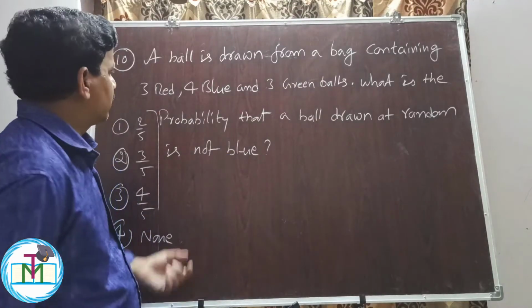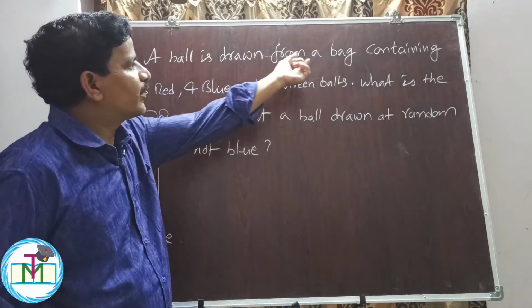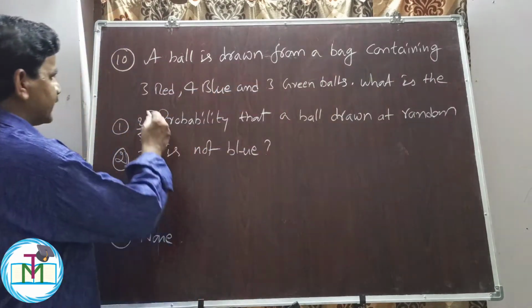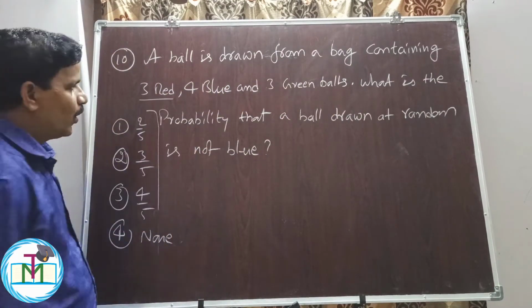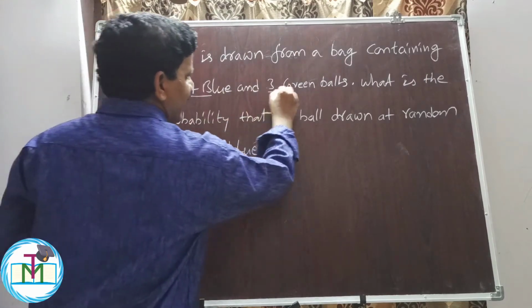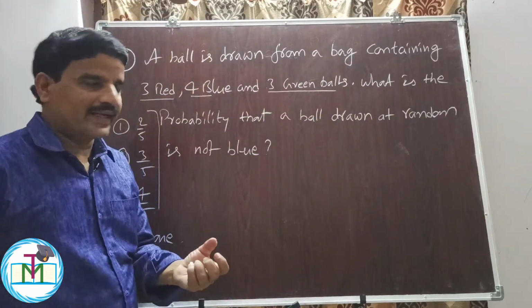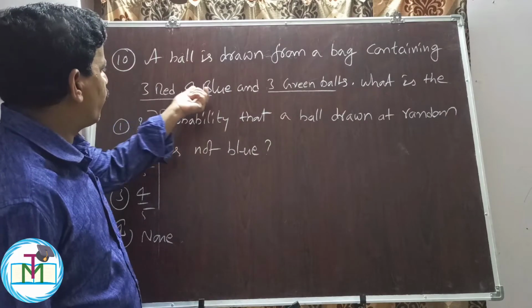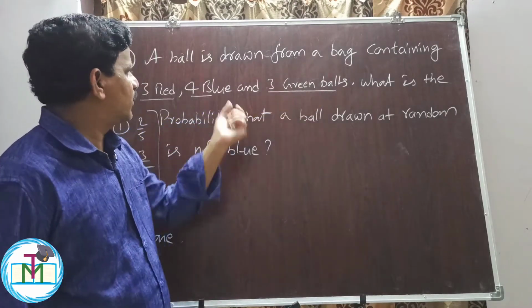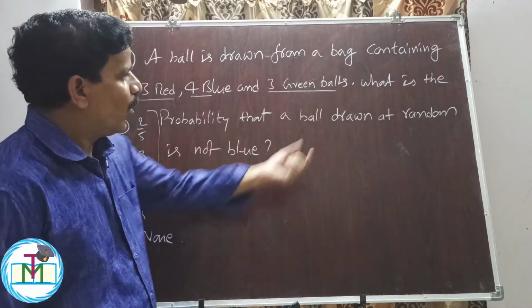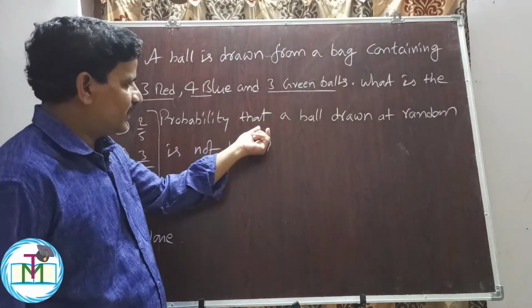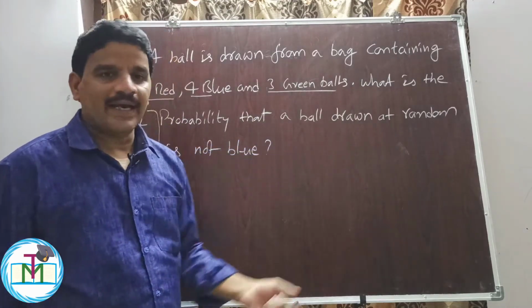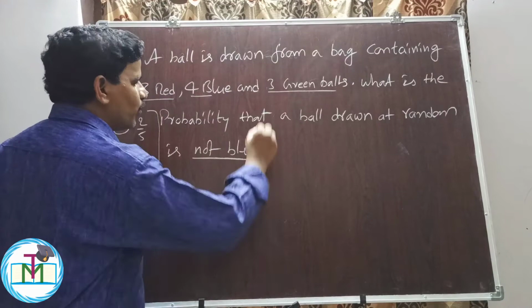Question number 10. A ball is drawn from a bag containing 3 red balls, 4 blue balls, and 3 green balls. The bag contains a total of 10 balls. What is the probability that a ball drawn at random is not blue?